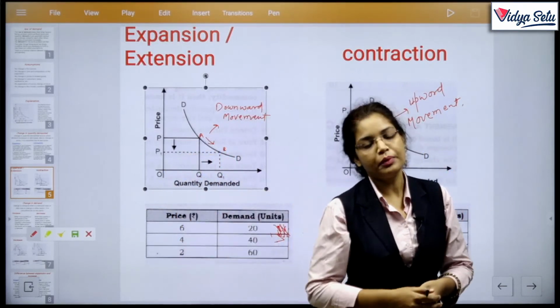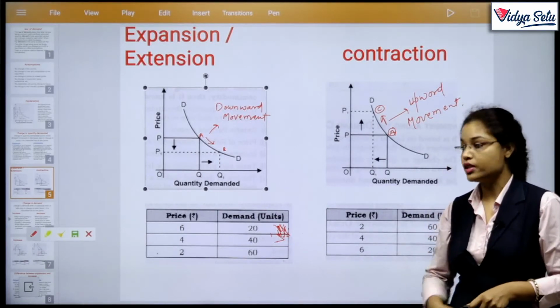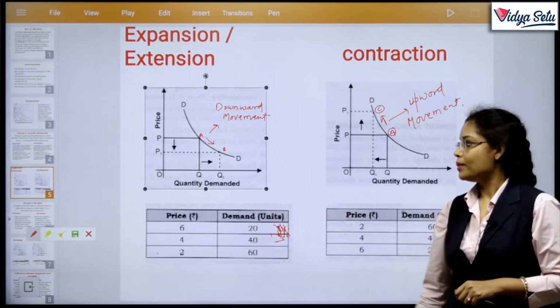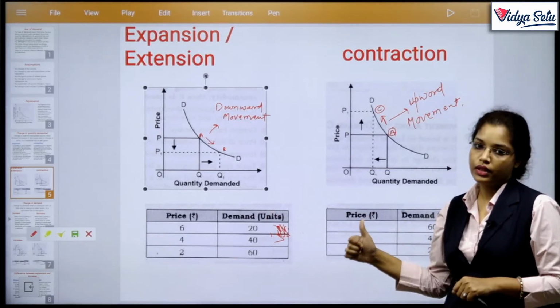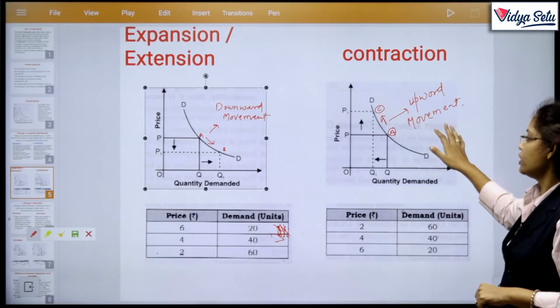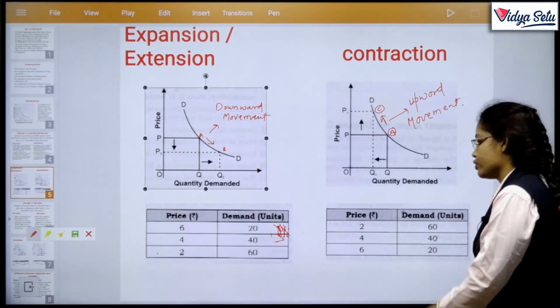But if the examiner asks only about downward movement along the same demand curve, then you will have to explain expansion. Or if he asks about contraction, upward movement along the same demand curve, then you will have to explain contraction.